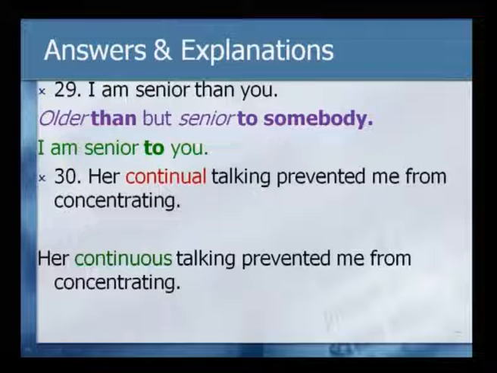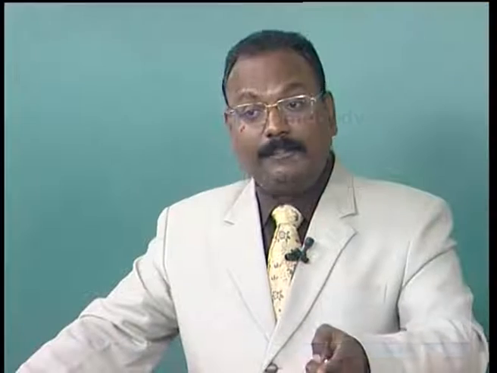Look at the next sentence, again a commonly mistakenly used error. I am senior than you is incorrect, because you can say older than, but when you say senior, it is always senior to somebody. So, again the usage of the appropriate preposition. So, I am senior than you should be corrected as I am senior to you. If than is used, then the expression will be I am older than you. That is in terms of age.